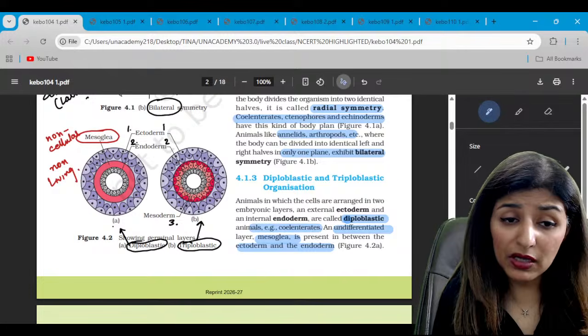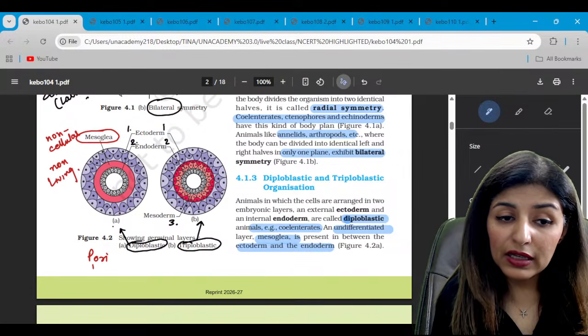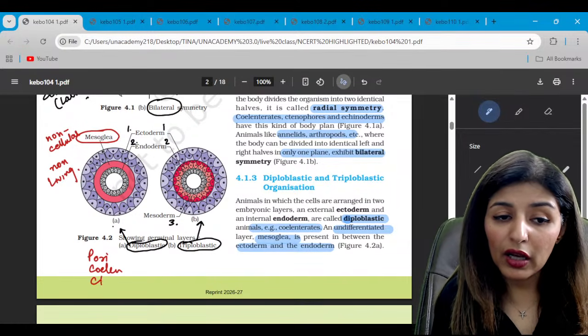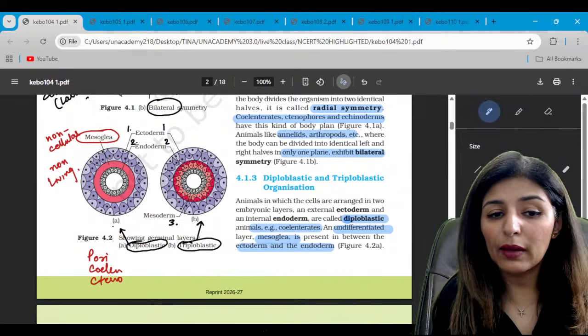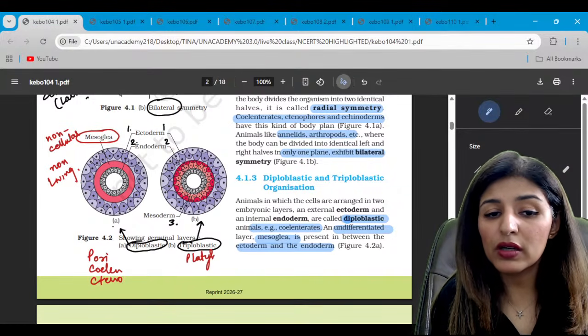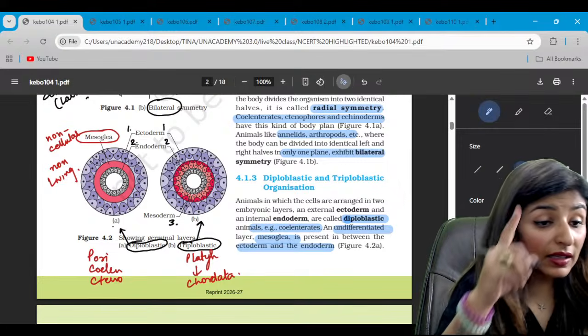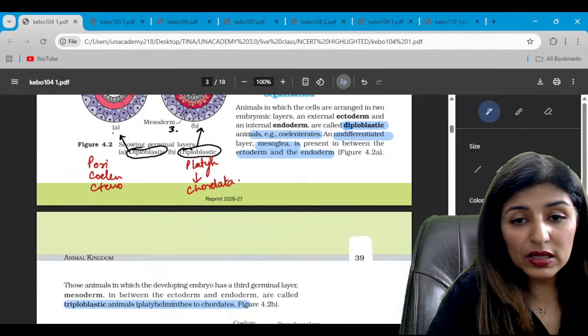Which all organisms are diploblastic? Porifera, Coelenterata and Ctenophora. They are diploblastic, while Platyhelminthes onwards till Chordata we have triploblasts. We are revising the general features as well, guys.